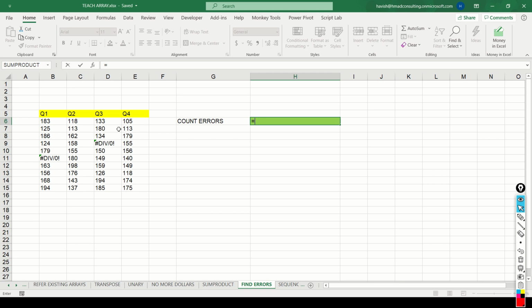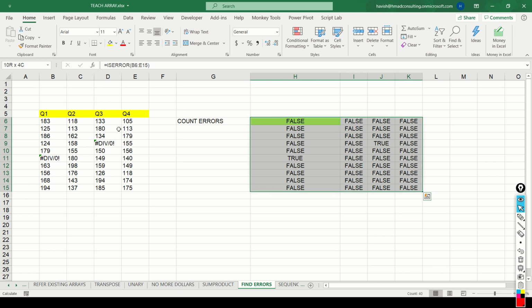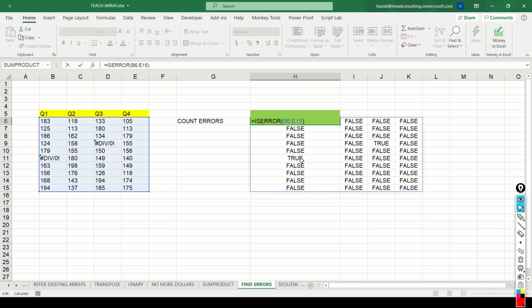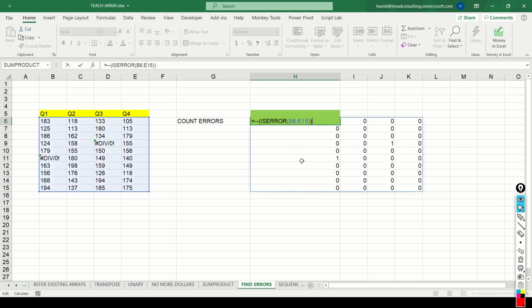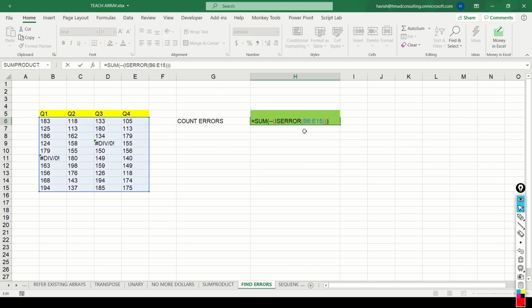I will first convert every error into a 1 or a 0, which means if I say ISERROR and I choose my entire range, you notice we get some results which is either TRUE or FALSE. So you get a TRUE here and you get a TRUE here. If you remember what I told you earlier, you can use a unary operator like this to convert this into zeros and ones. And once you have done that, you can simply find a sum and find out that there are two errors in our data like this.